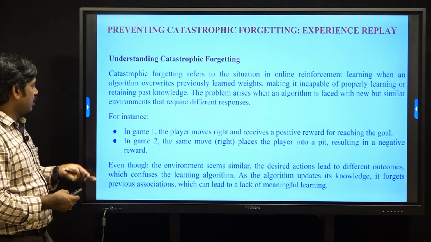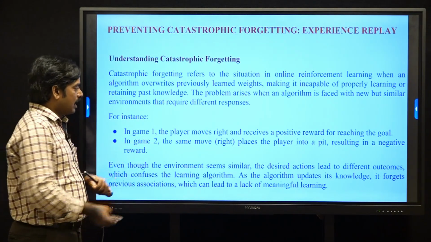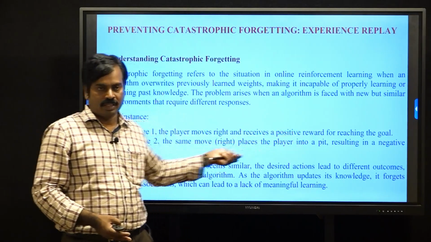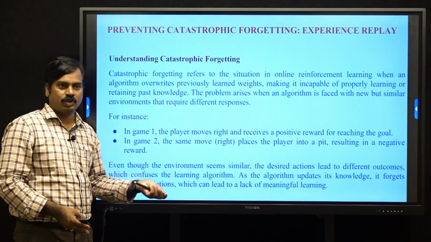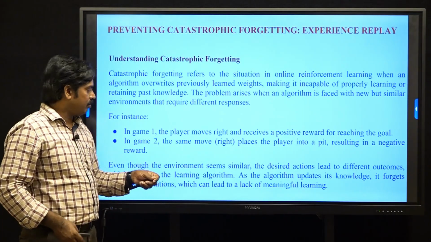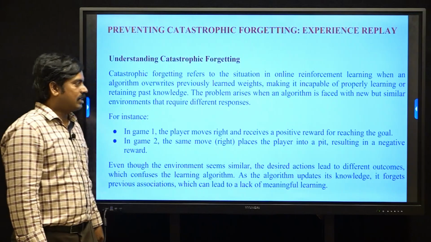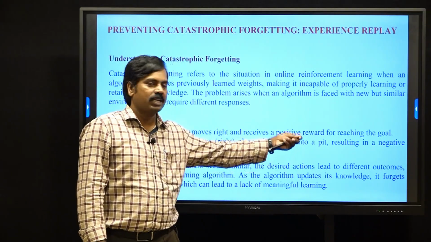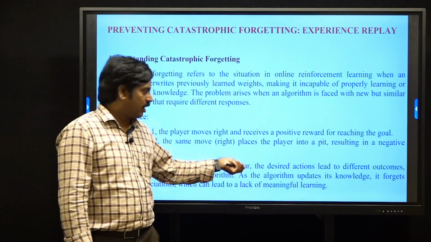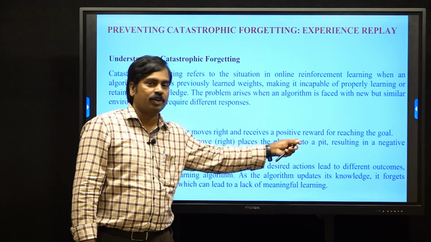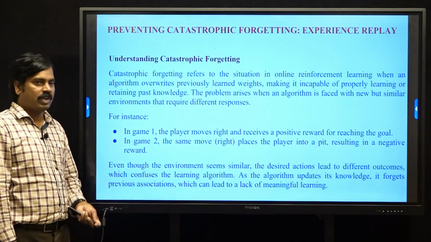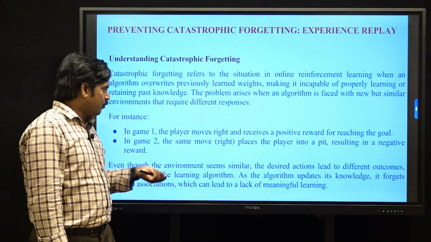For example, in game 1, the player moves right and receives a positive reward for reaching the goal. In game 2, it has the same environment, and the same move right places the player into a pit, resulting in a negative reward. Even though the environment seems similar, the same action leads to different outcomes, which confuses the learning algorithm.